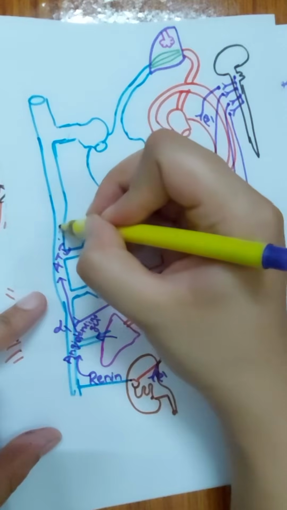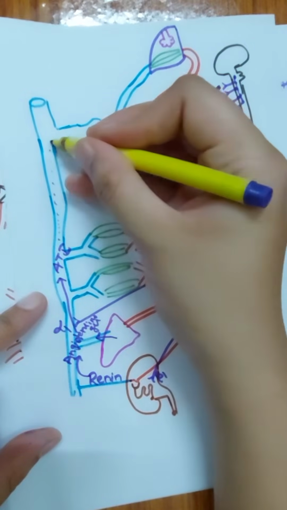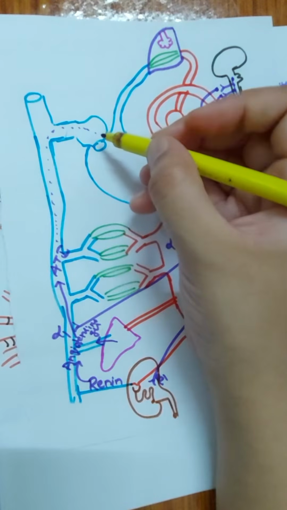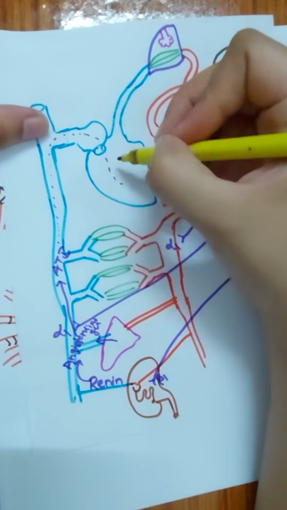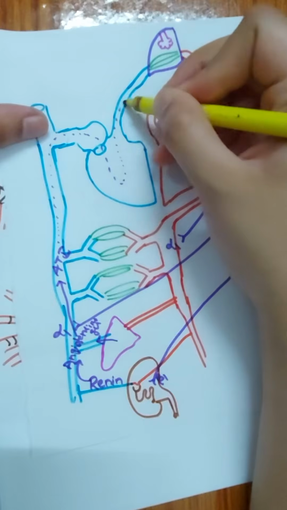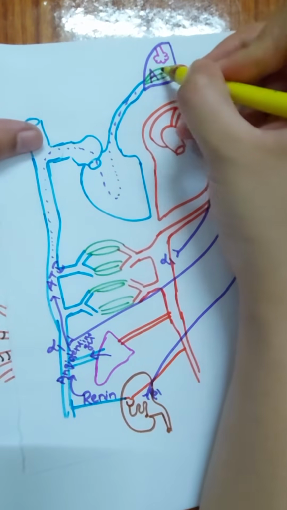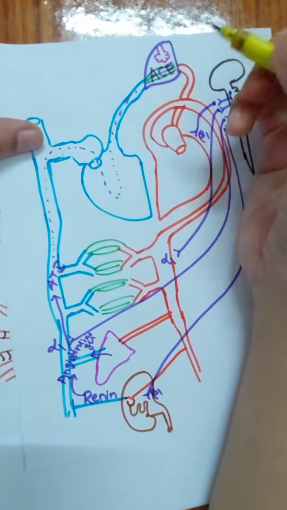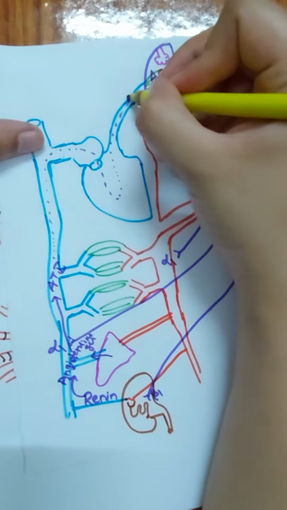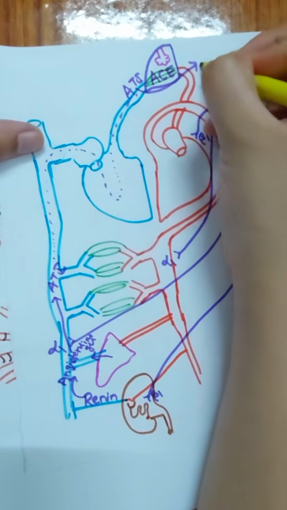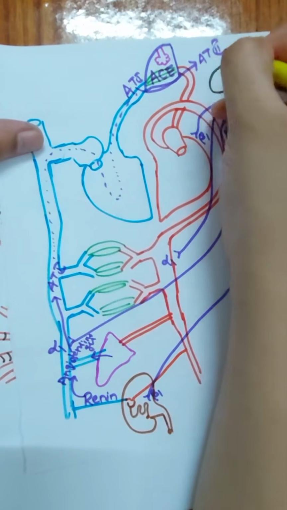Now this angiotensin 1, via the venous circulation, will move to the right side of the heart, to the right atrium first and then to the right ventricle, and then from here it approaches the lungs. In the lungs one enzyme is present, that is angiotensin converting enzyme. And what will angiotensin converting enzyme be doing? It converts angiotensin 1 into angiotensin 2.